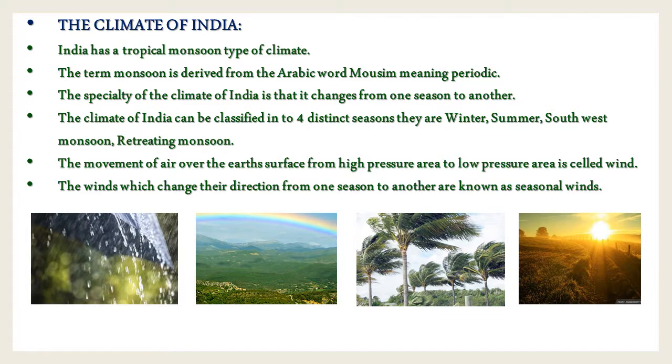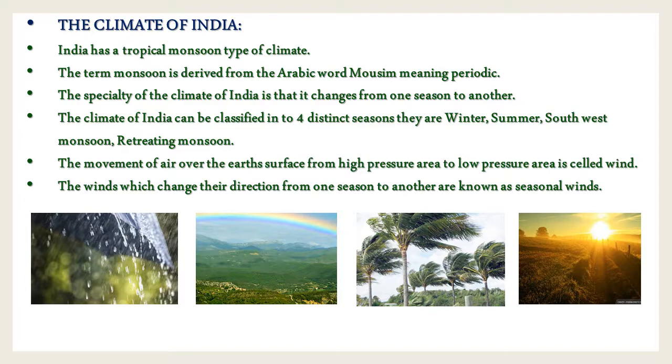There are 4 seasons in India: winter season, summer season, southwest monsoon season and retreating monsoon season. The weather changes from time to time during the day. Sometimes it is cool, another time it is hot and sometimes it is cloudy. Correct? So like this the climate changes from one season to another season.